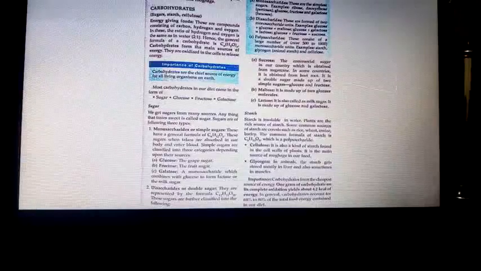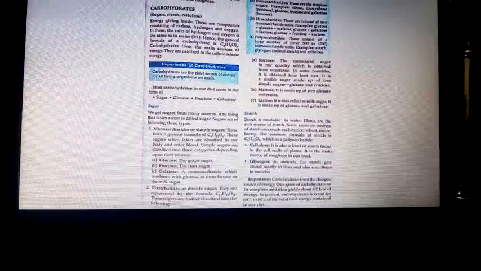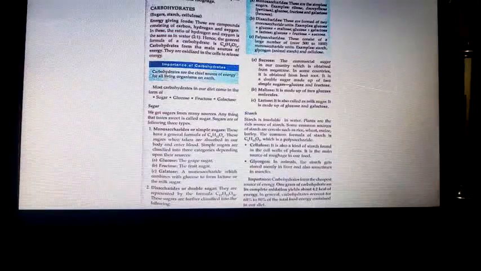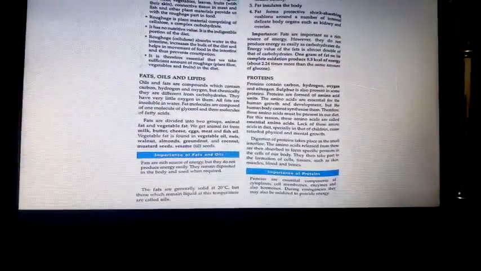What its importance is, carbohydrates form the cheapest source of energy. 1 gram of carbohydrate, on complete oxidation, yields 4.2 kilocalories of energy. In general, carbohydrates account for 60 to 80% of the total food energy in our diet. That is why without carbohydrates we will become very, very tired.